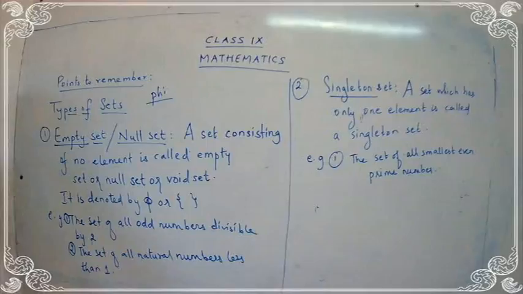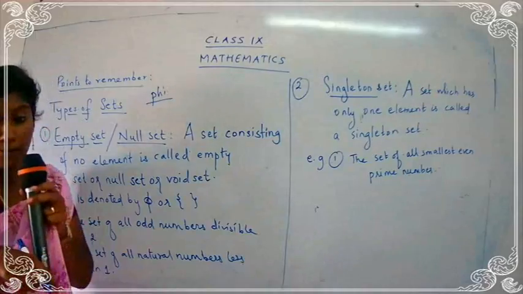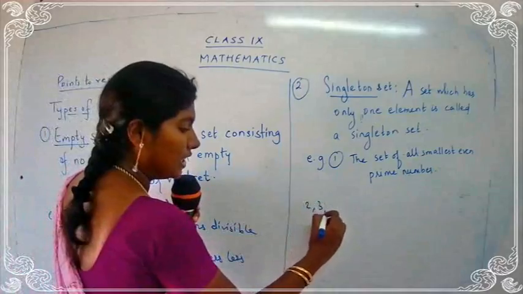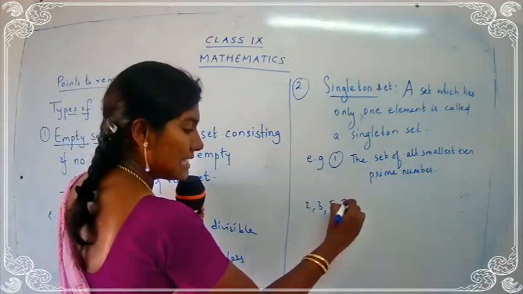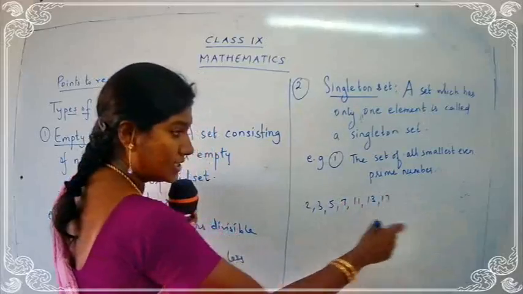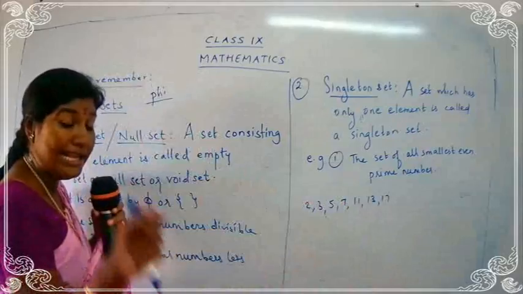The set of all smallest even prime numbers. What is the smallest even prime number? You know that prime numbers start from... I have given you a list of prime numbers in your exercise 1.1, first question. So we have a list of prime numbers: 2, 3, 5, 7, 11, 13, 17 and so on. So here the only even prime number.